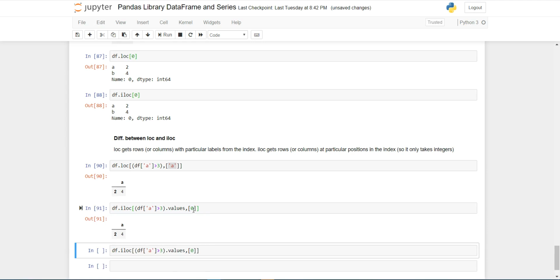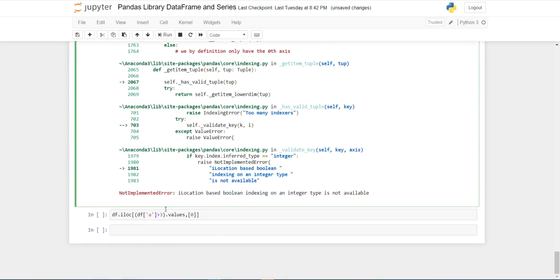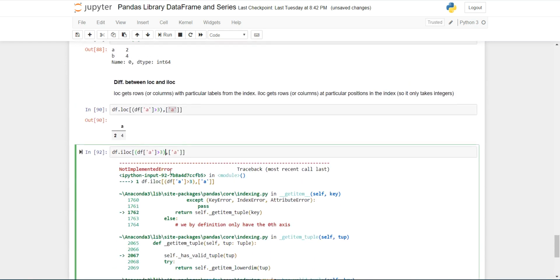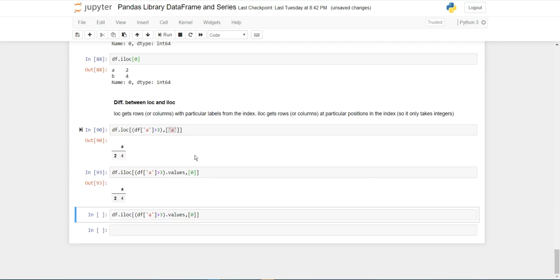Here you can see that iloc gets a row or column at a particular position in the index, so it takes only integers. So when I am using this, it returns an error. This is saying that iLocation based boolean indexing cannot use an integer type. So that's why here I am using index location 0, and it returns from the column at the second position the values greater than 3. The value is 4. Thank you.